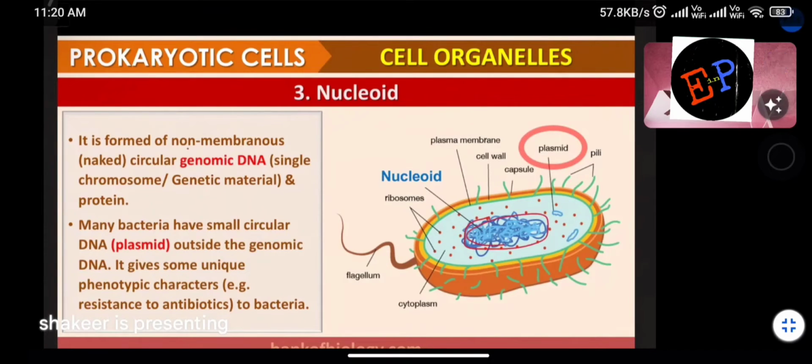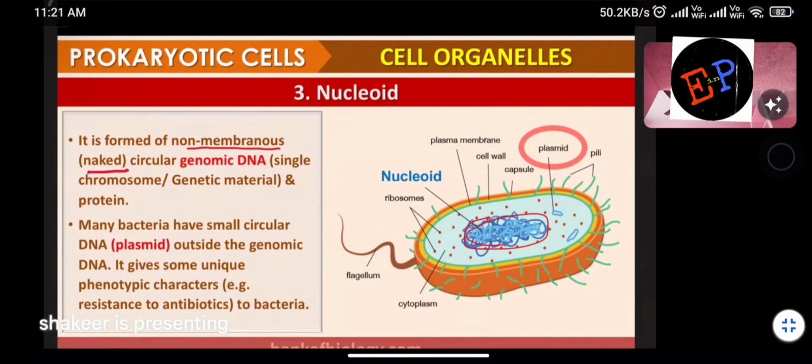So it is formed of non-membranous, naked material. Naked means what? Naked means a membrane is not present. A layer of coating is not present. So non-membranous, or you can call it naked. It means plasma membrane-like membranes are not present. So if membranes are completely absent, that is why they are called prokaryotes. In the case of eukaryotes, almost every organelle has a membrane present. But all the organelles inside prokaryotes are membrane-absent organelles.